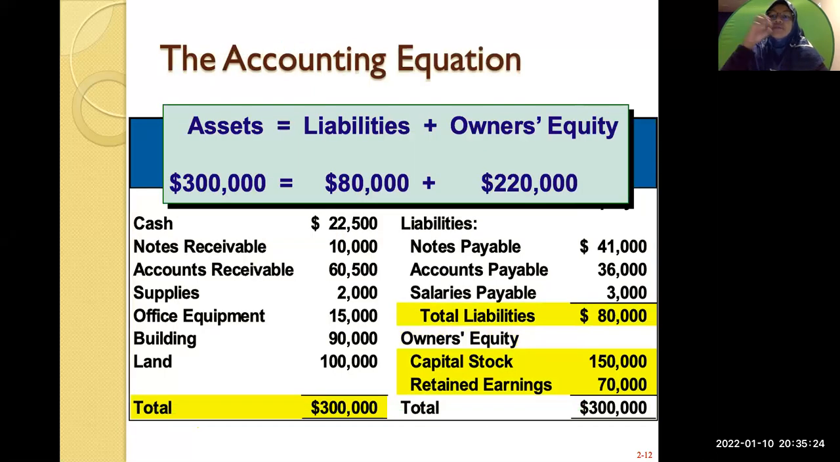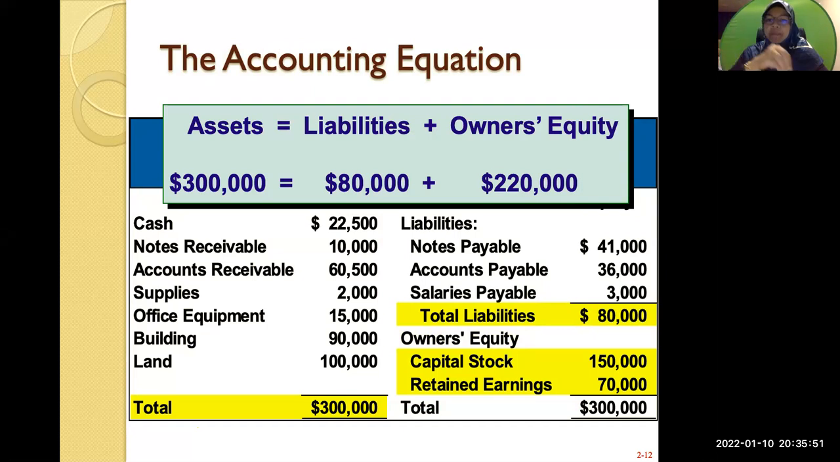So this is a very important accounting equation that you must remember forever, because the equation will never change. In accounting, you must always have this equation balanced. The value of your assets must always be the same as your liabilities plus owner's equity.